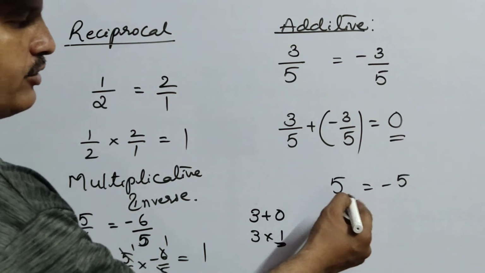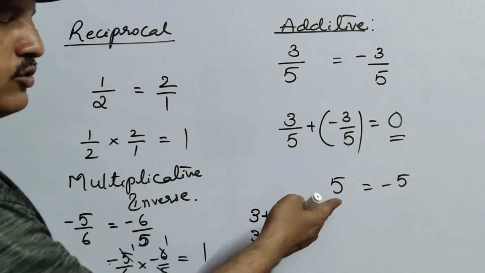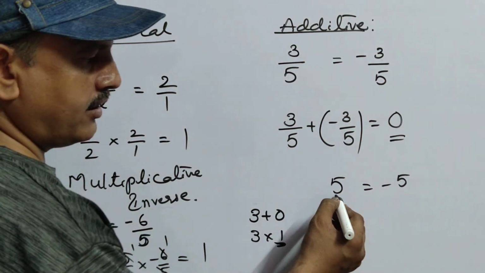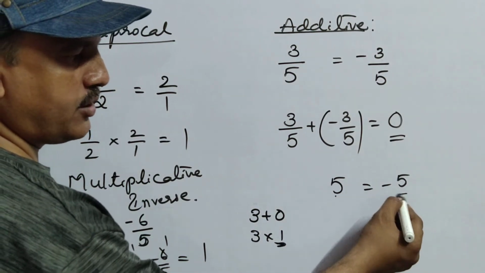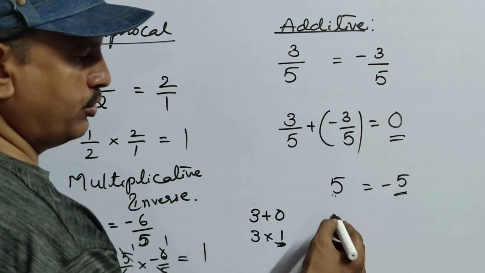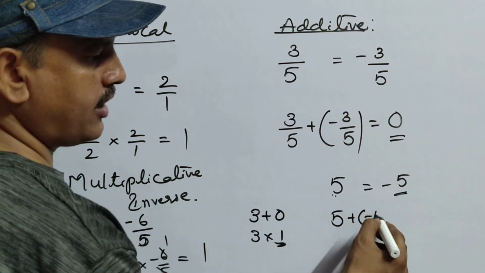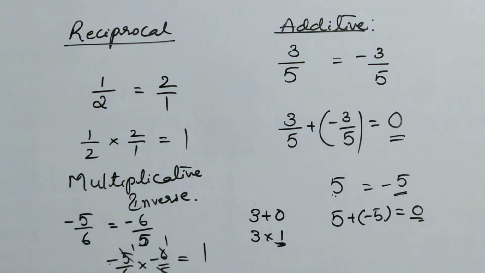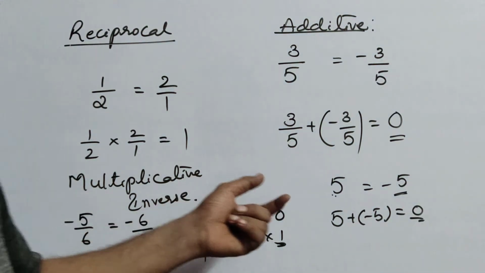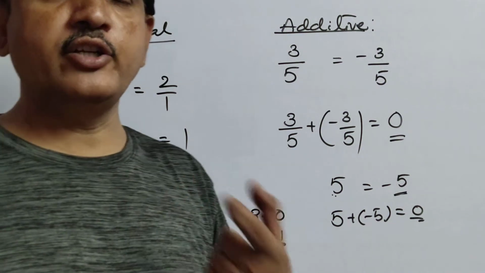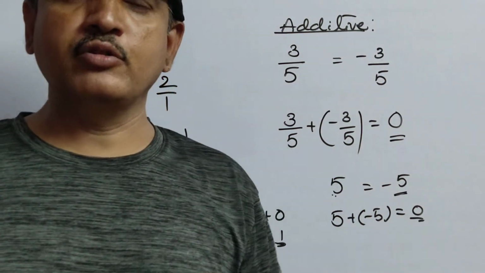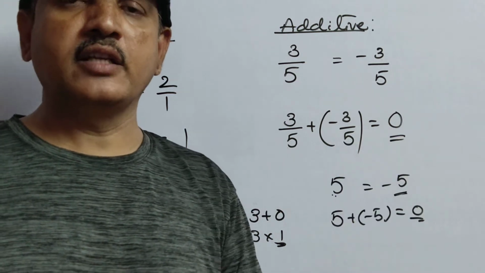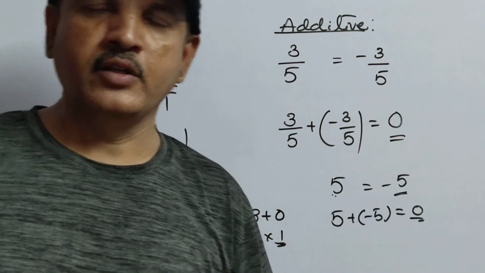If you add the additive inverse of 5, that is minus 5, to it, you always get the answer 0. That is called additive inverse. If they ask what is the additive inverse of 5, you write the opposite symbol of the given number. Okay children, next.